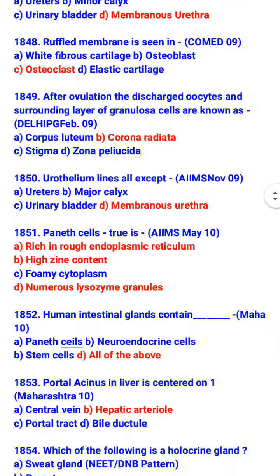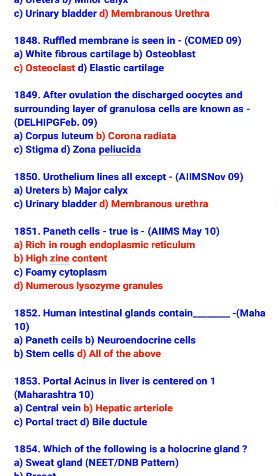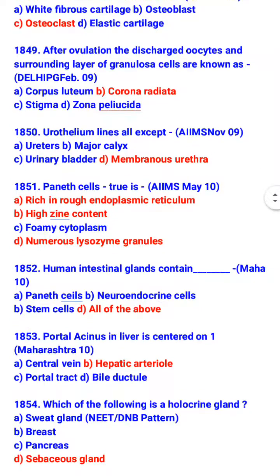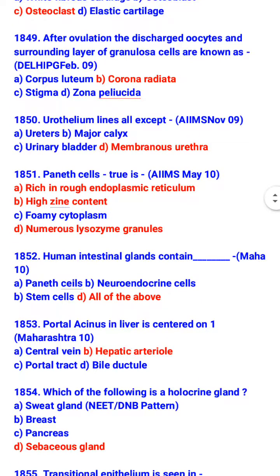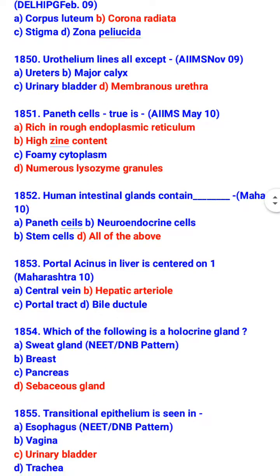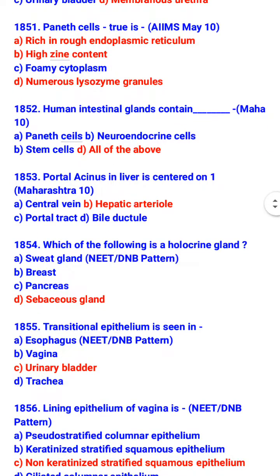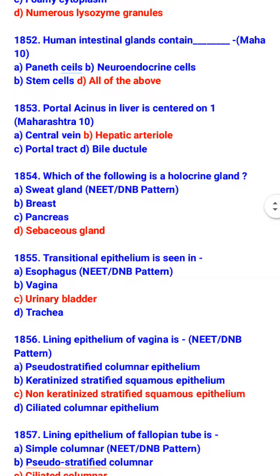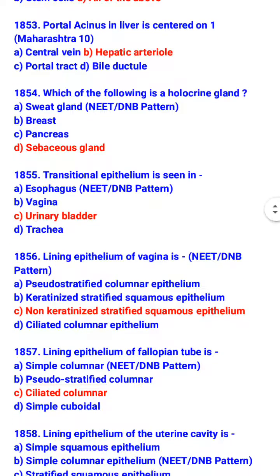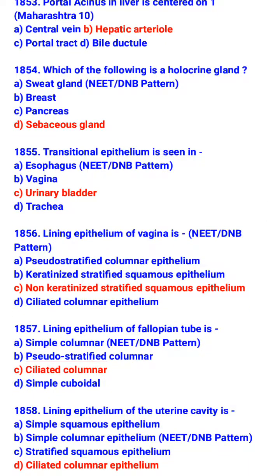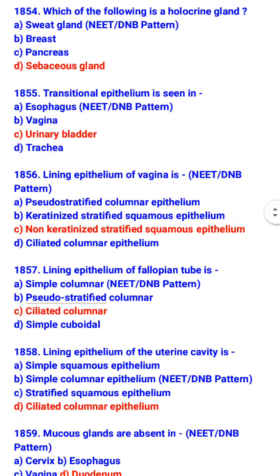Paneth cell true is rich in rough endoplasmic reticulum, high zinc content, and numerous lysozyme granules. Human intestinal gland contain Paneth cell, neuroendocrine cell, and stem cells. Portal acinus in liver is centered on one hepatic arteriole. Which of the following is a holocrine gland? Sebaceous gland. Transitional epithelium is seen in urinary bladder. Lining epithelium of vagina is non-keratinized stratified squamous epithelium.